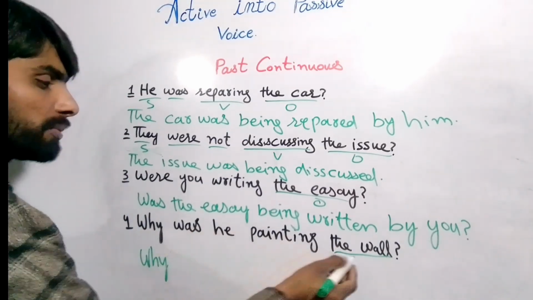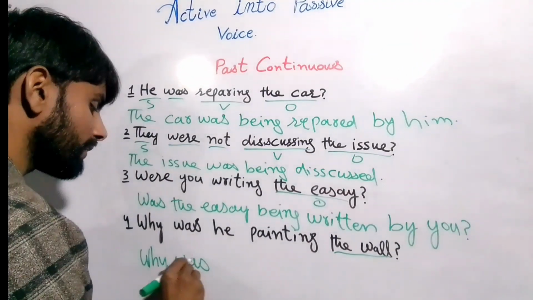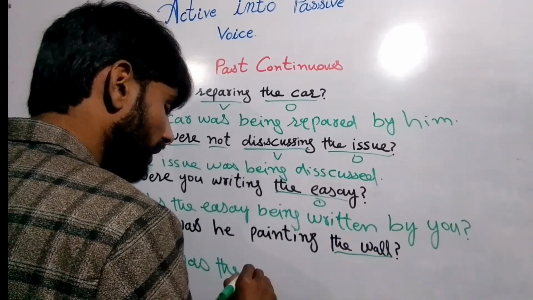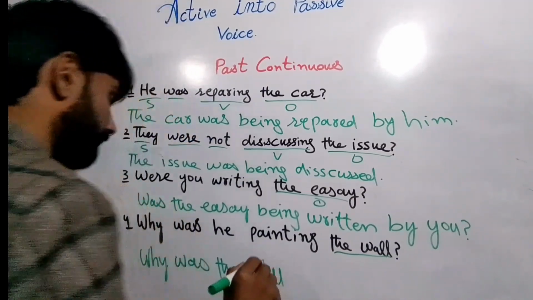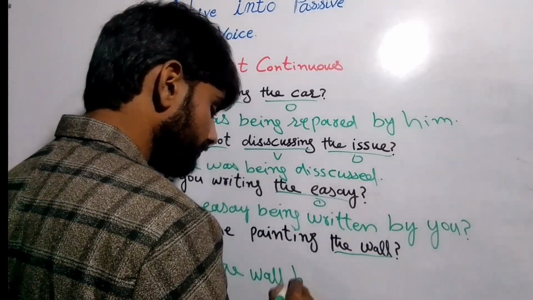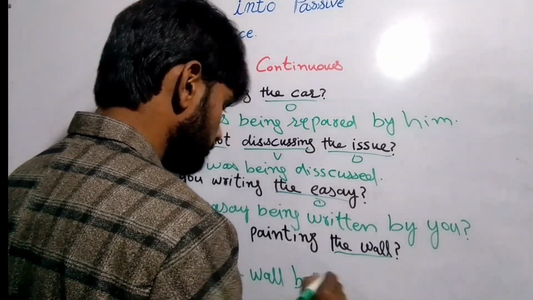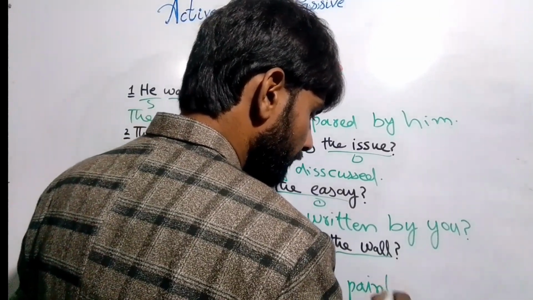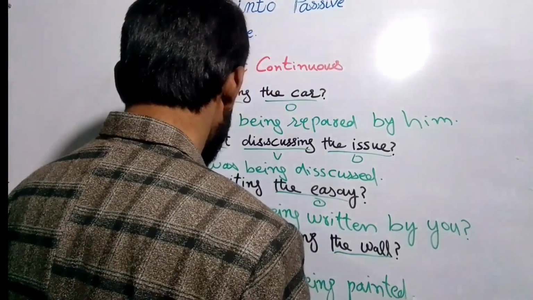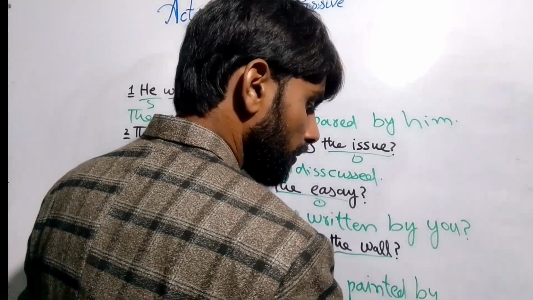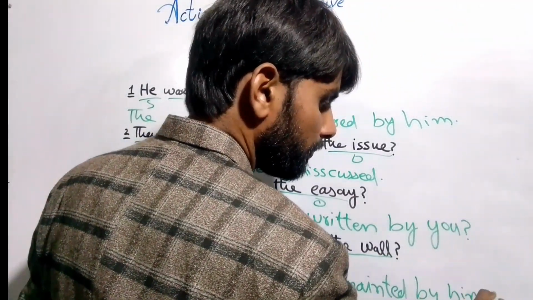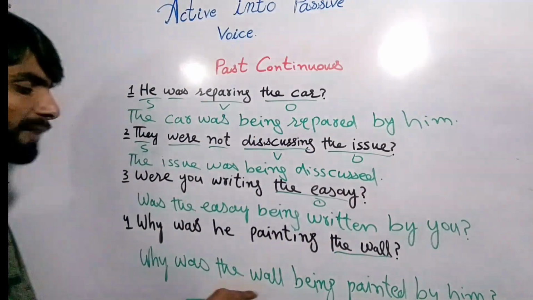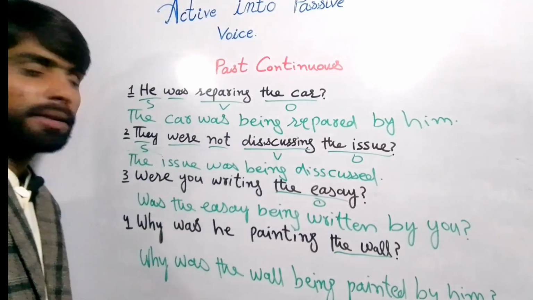So the object is singular, why was the wall being painted by him, right? Why was the wall being painted by him, right?